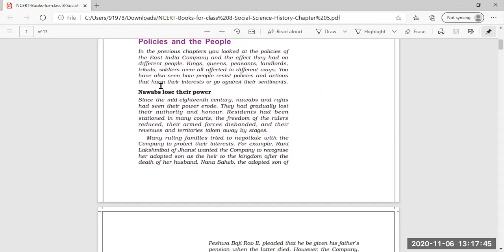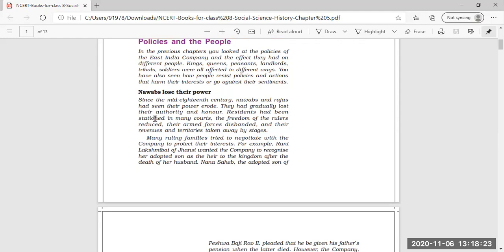Now, one by one, we will read how these groups of people became against the East India Company and how they started a rebellion against the company. Since the mid 18th century, the Nawabs and the Rajas had seen their power erode. In the mid 18th century the Nawabs were the rulers. We can say the rulers in the early times were also called Nawabs. The local rulers were named Nawabs.